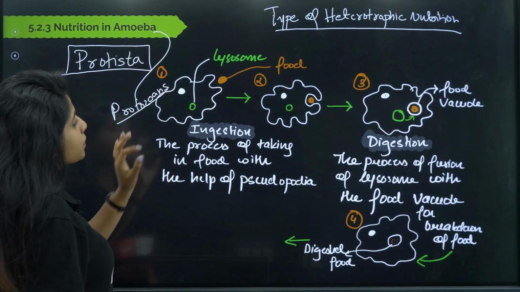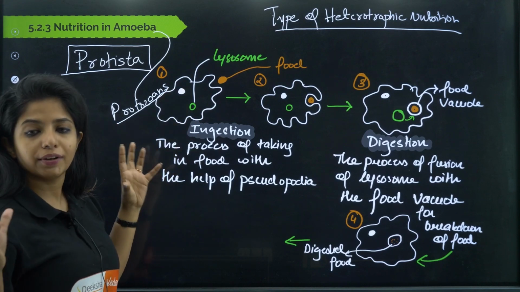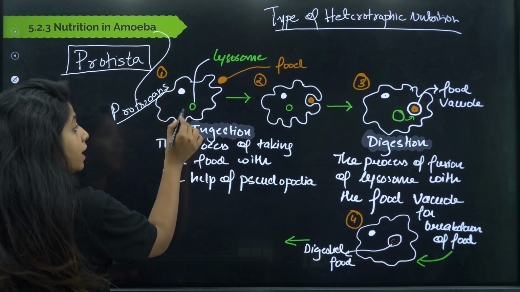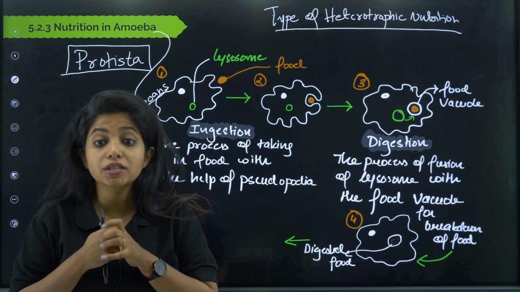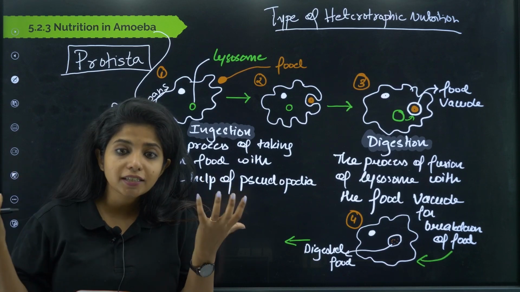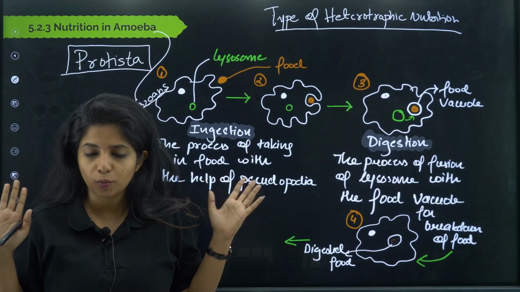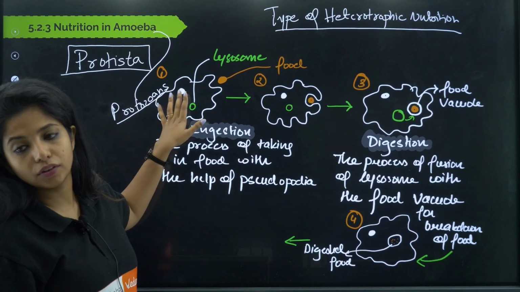Okay, now this is amoeba. Amoeba has all the eukaryotic organelles. It has lysosome also. Lysosome is the one that has all the digestive enzymes that can kill the cell, that can break the food material, do anything it wants. And here it is having the nucleus.